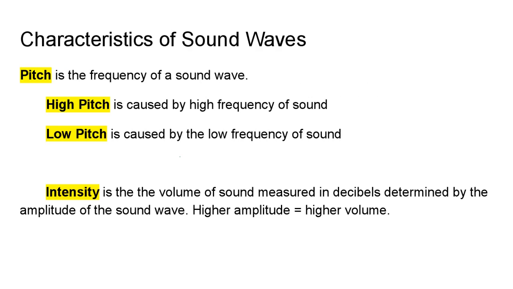So the few characteristics of sound waves: pitch is the frequency of the sound wave. So high pitch is caused by high frequency of sound. Low pitch is caused by low frequency of sound. And the intensity is the volume of the sound measured in decibels, determined by the amplitude of the sound wave. So a higher amplitude equals a higher volume. Remember that the amplitude is the height of the wave. So the higher the height of a sound wave, the higher the volume is going to be.